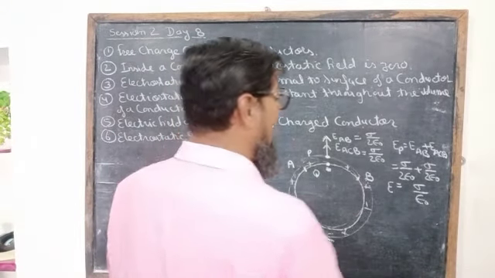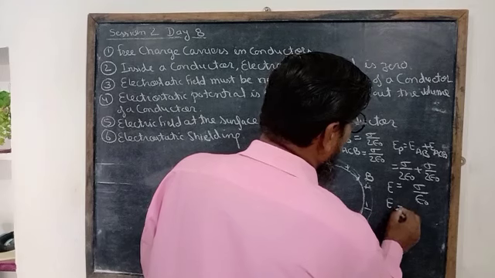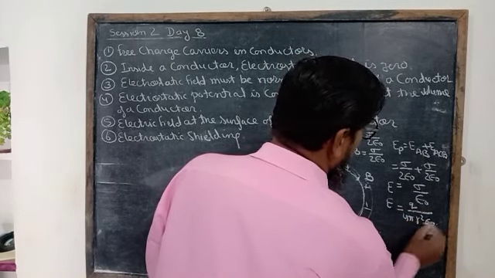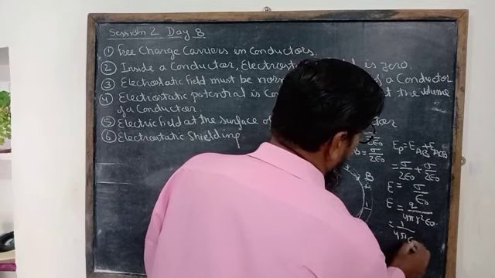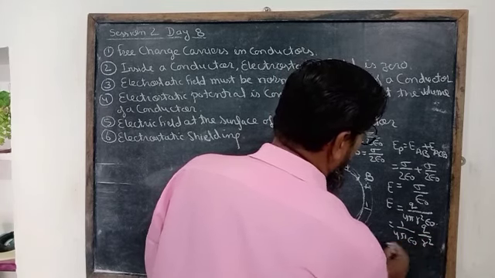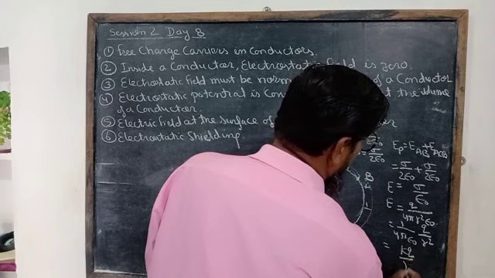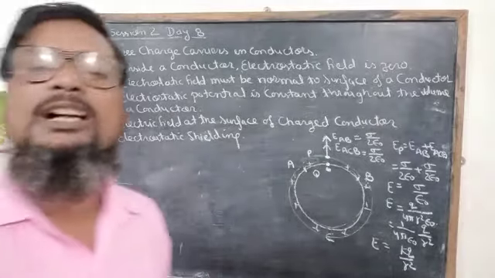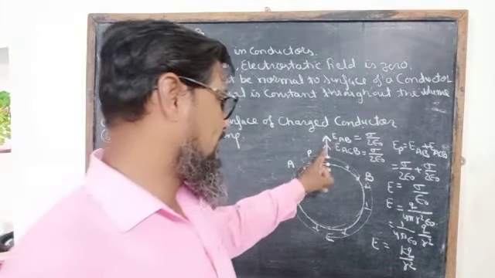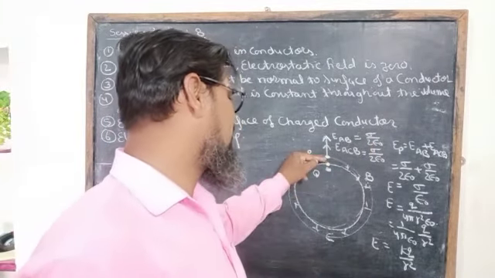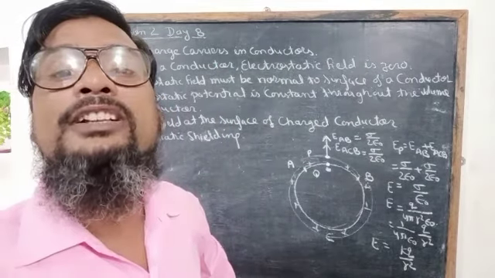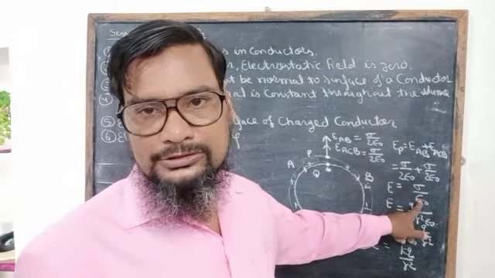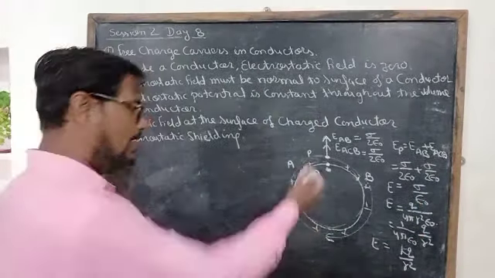And if we put the value of sigma for a spherical conductor, it will be Q upon 4 pi r square epsilon naught, or 1 upon 4 pi epsilon naught Q upon r square, and a similar result we have obtained just as for a uniformly charged spherical shell. So just outside the surface of the conductor, the electric field intensity will be equal to sigma upon epsilon naught or KQ upon R square outside the conductor.